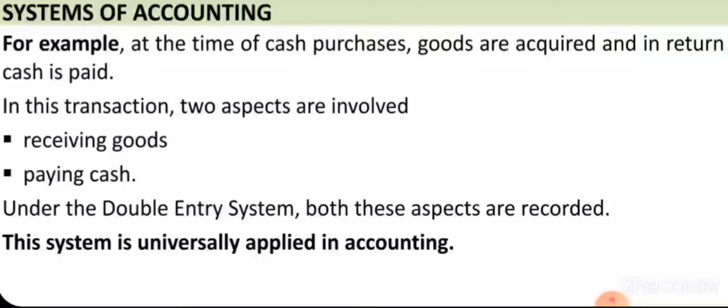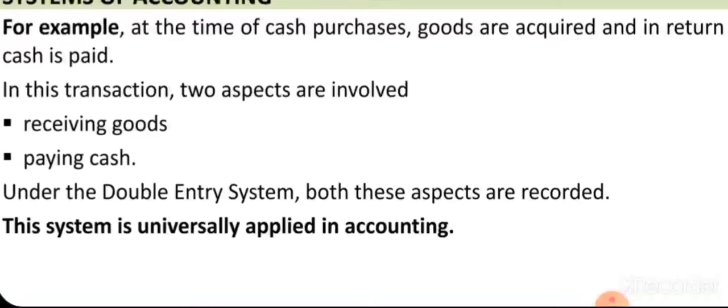So we will be mentioning both aspects, receiving the goods and paying the cash. Under the double entry system, both these aspects are recorded, and this is universally accepted in the system of accounting entry.